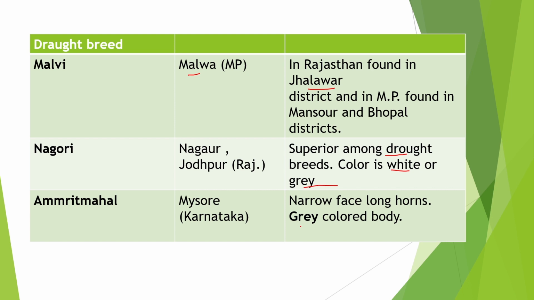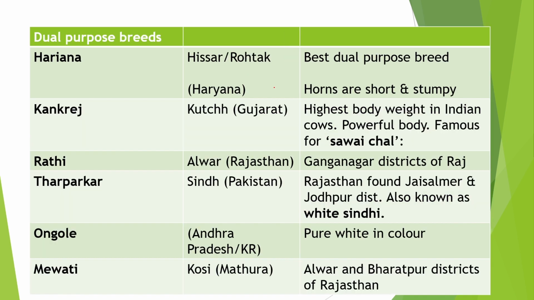Now next type of breeds are dual purpose breeds. These breeds are used for both the milch purpose and drought purpose. First is Haryana. It is originated from Hisar and Rohtak, Haryana. It is the best dual purpose breed and their horns are short and stumpy. It is generally white or light grey in color.